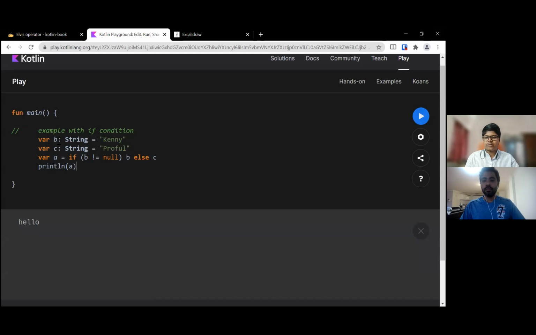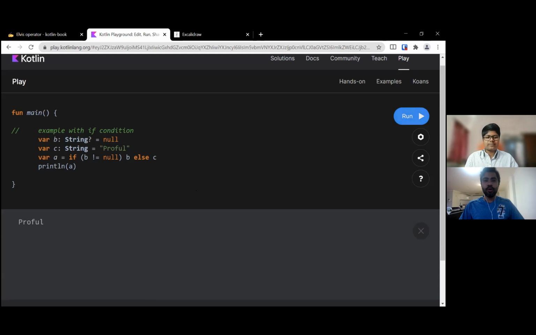So here, assuming both are strings, instead of the Elvis operator, we are writing if B is not equal to null, then we give B, else C. It's just a more verbose way of saying the same thing, right? So here it is giving us Kenny, but if I make it null, then it will give us Praful.